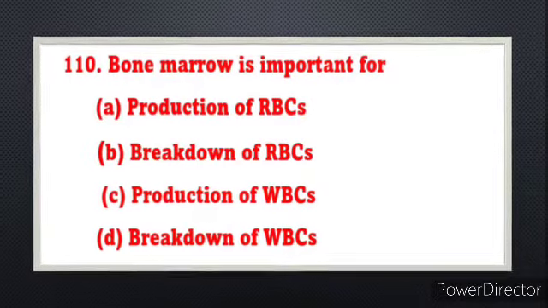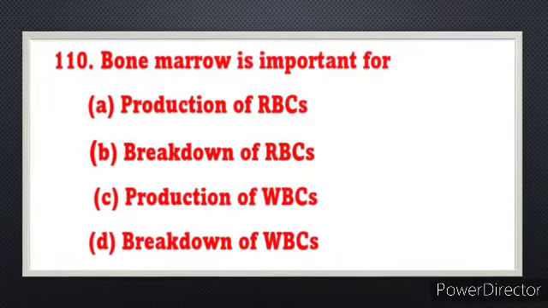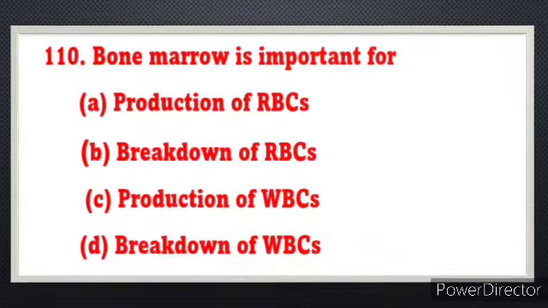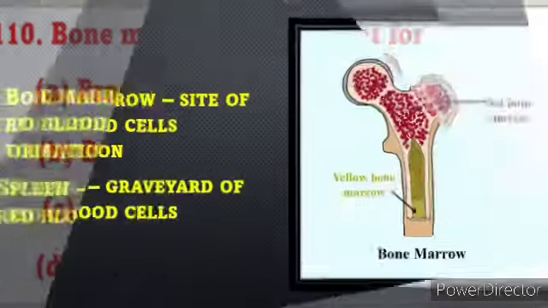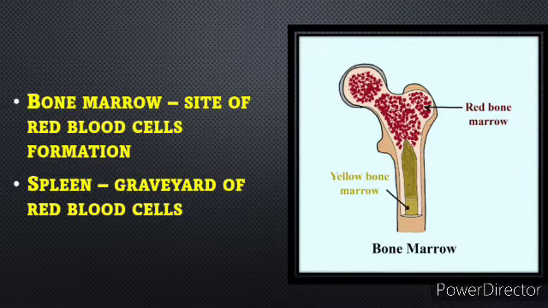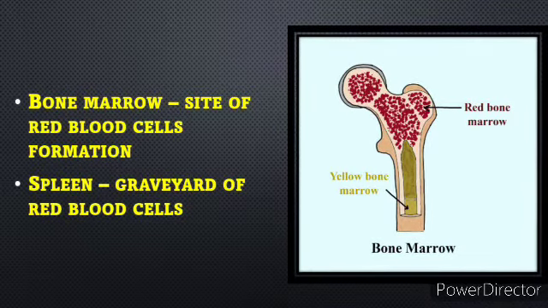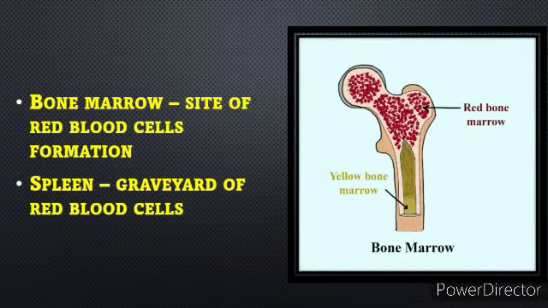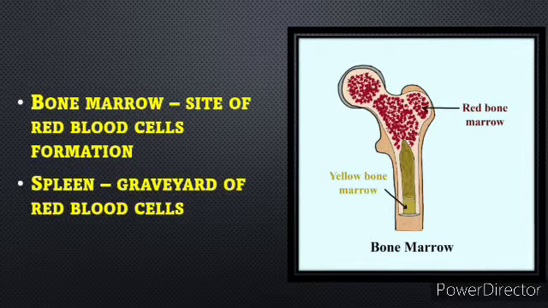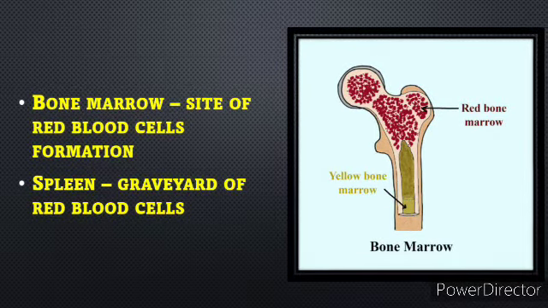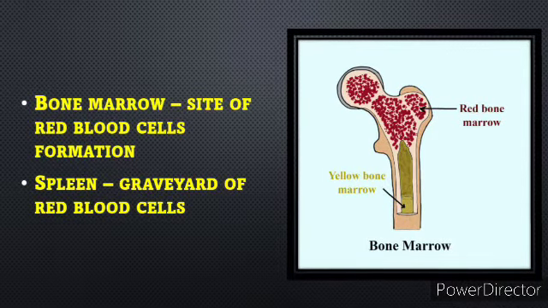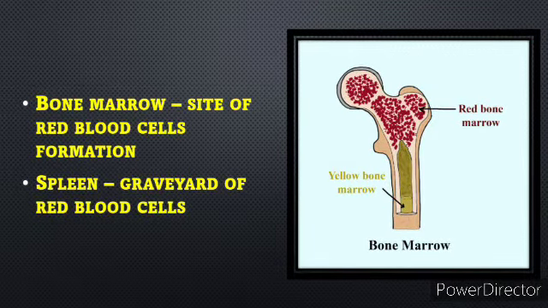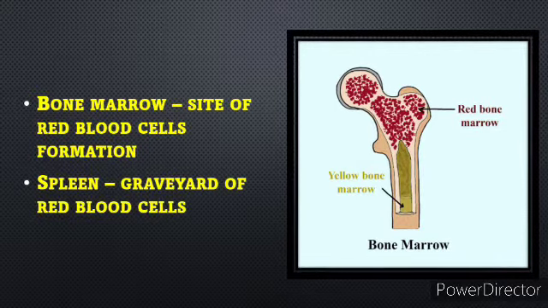Last question, 110. Bone marrow is important for. It is important for the production of RBCs, that is red blood cells. The production of RBC is also known as erythropoiesis. The process of the production of red blood cells is nothing but erythropoiesis. This erythropoiesis takes place in the red bone marrow.